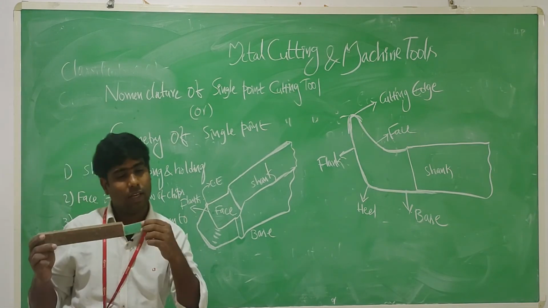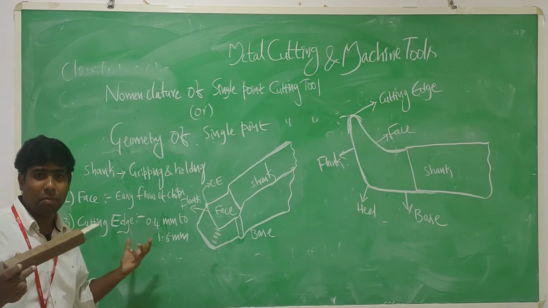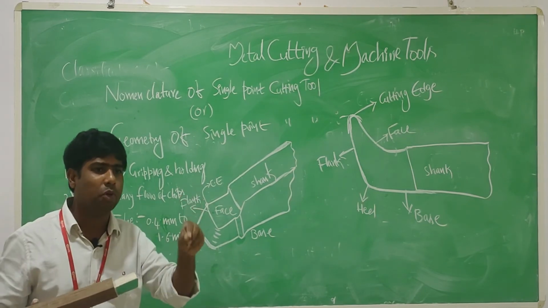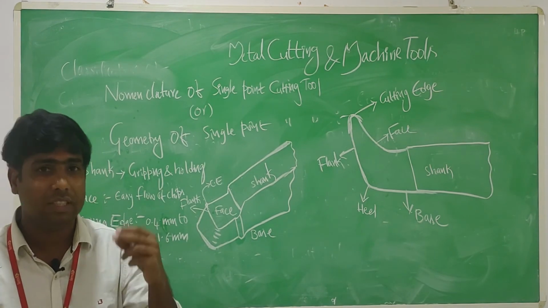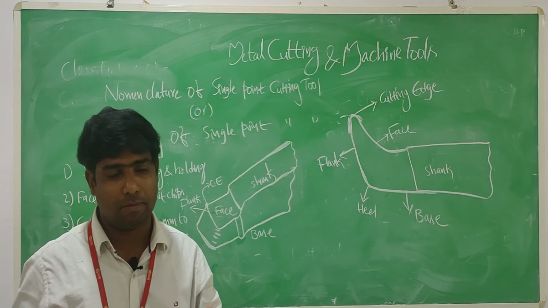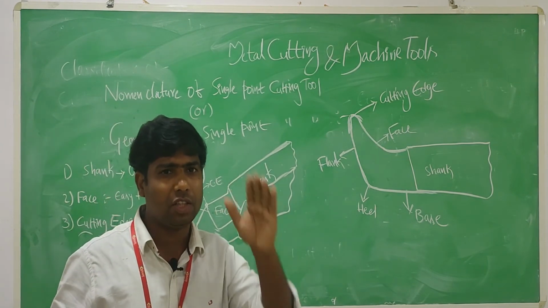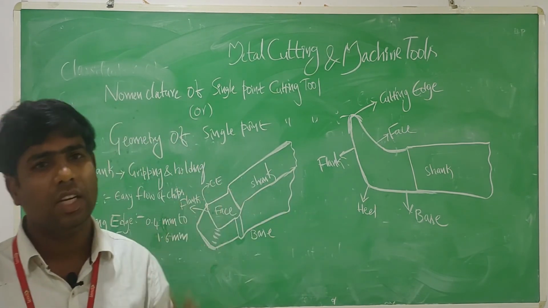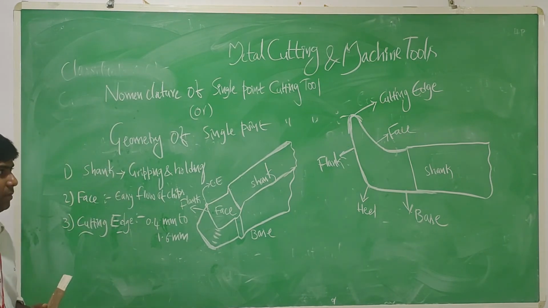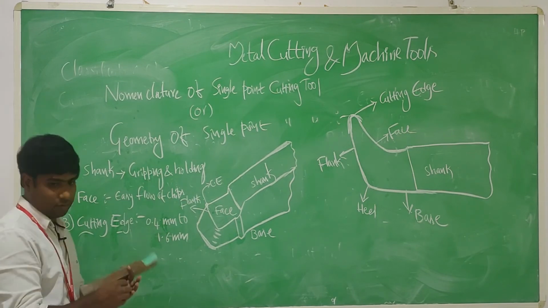So this is the cutting edge. The cutting edge actively participates in the cutting action. The cutting edge has some wedge shaped portion. That wedge shaped portion has some radius, called the nose radius. The nose radius of a single point cutting tool is 0.4 mm to 1.6 mm. So that is the cutting edge, and after that we have one more thing.